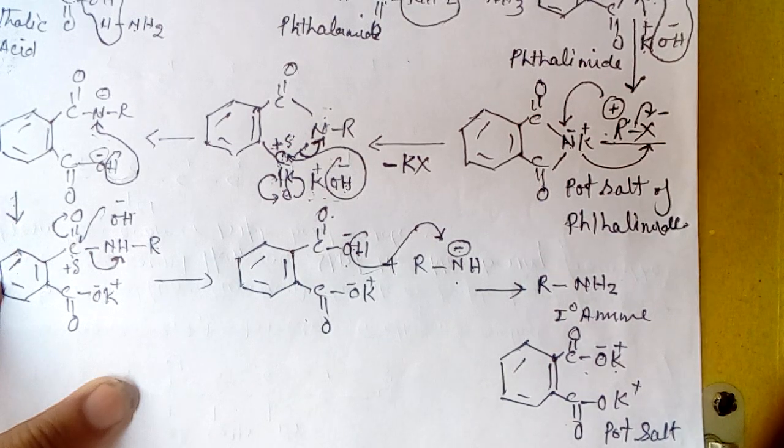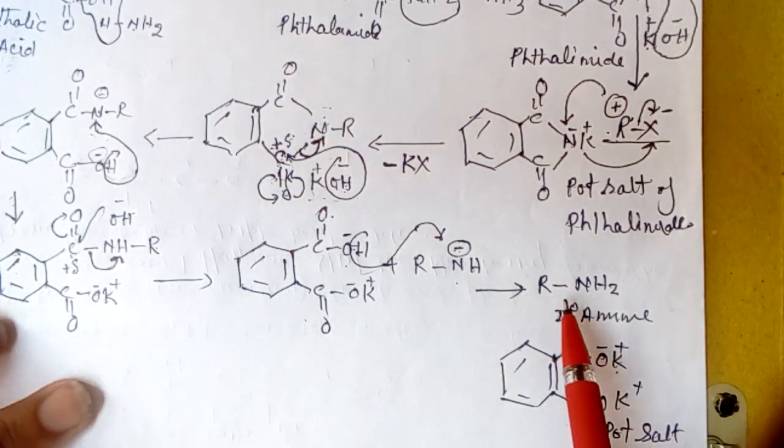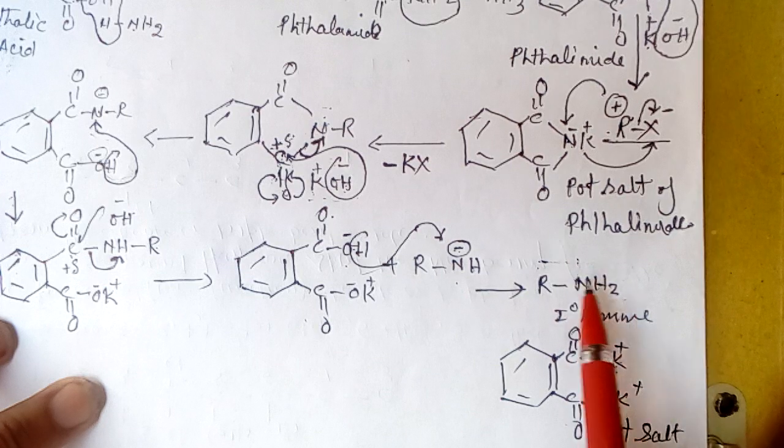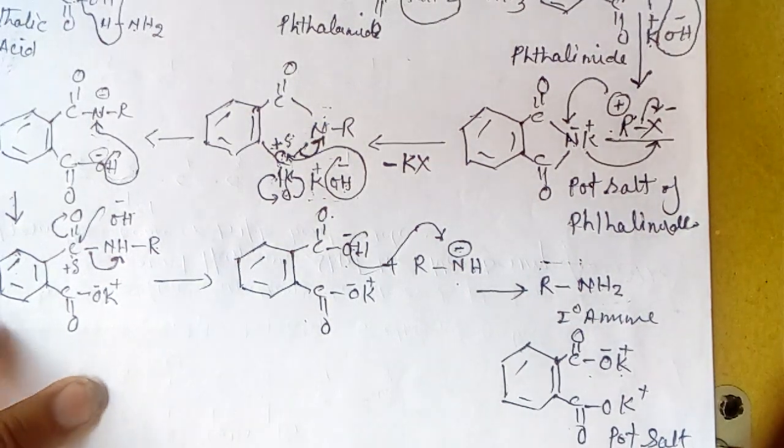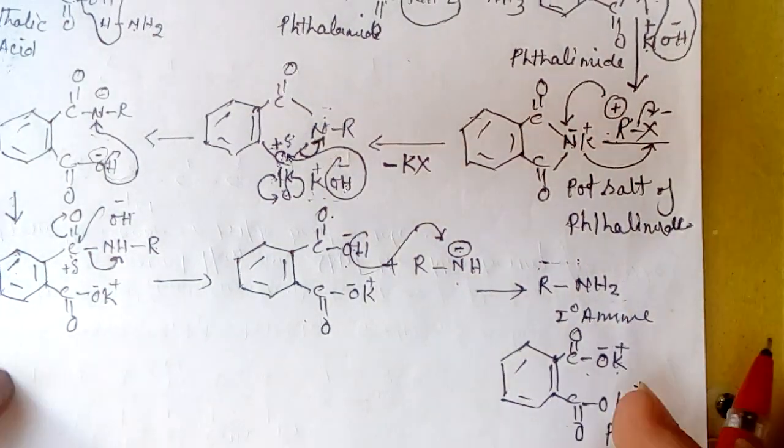Now by this reaction we get only primary amine, and by this reaction we cannot prepare aryl amine. Now look here, why?